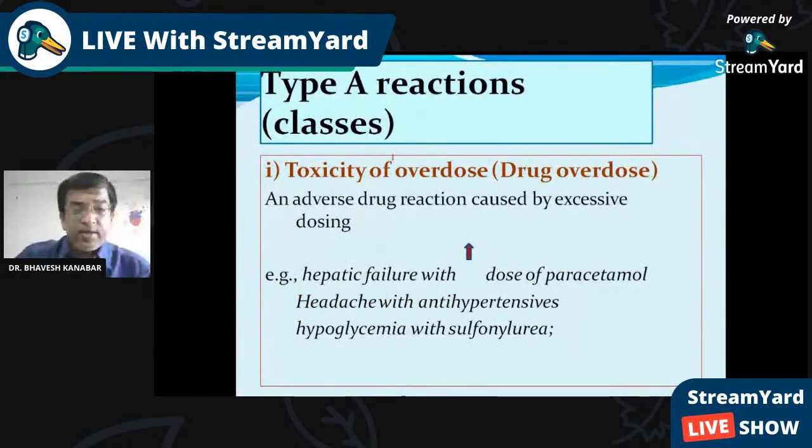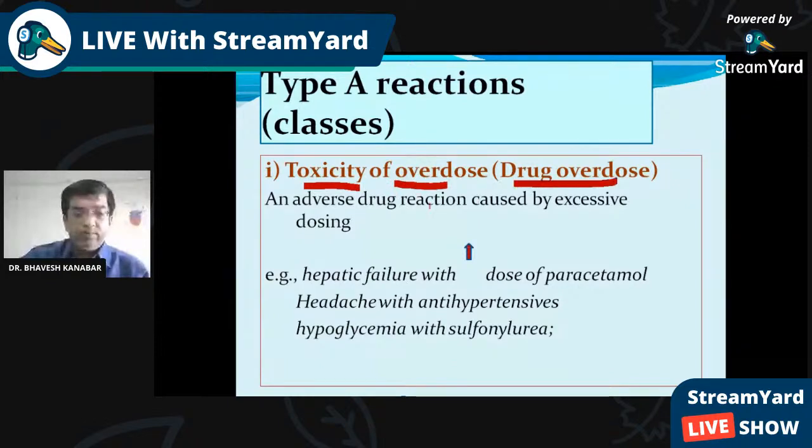So in type A reaction, again, some classes are there. First of all, toxicity. What we call toxicity is because of the overdose, drug overdose. That is, an adverse drug reaction caused by excessive dose. Whenever we are giving an excessive dose, it may lead to this adverse reaction, that is toxicity.